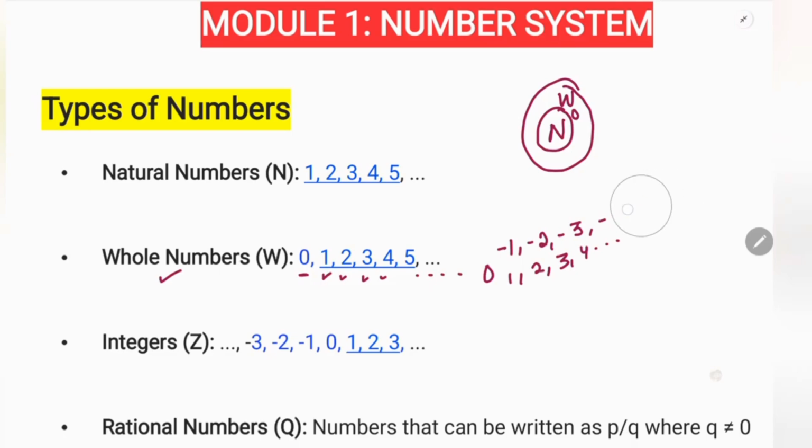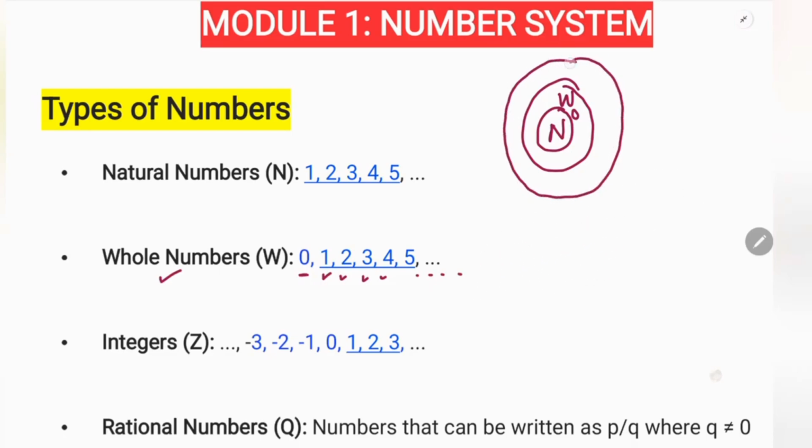So if somebody asks you about integers, integers are bigger than what? Integers are bigger than whole numbers and natural numbers. So natural numbers were the smallest, and then whole numbers because they had 0 as well, and now negative and positive whole numbers are known as integers.